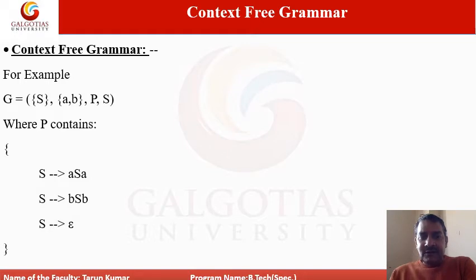After that, comma, followed by P. P stands for production rules, and the production rules are written below, where P contains them like this. Then comma, and then your start symbol, and in this grammar you can see that the start symbol is S itself. This is the syntax of how you write the context-free grammar.